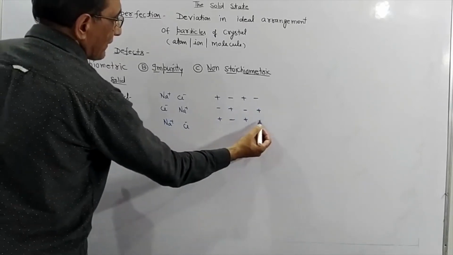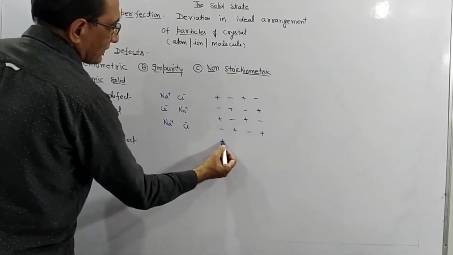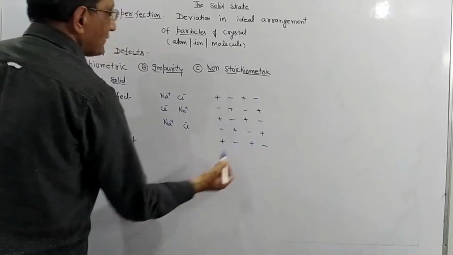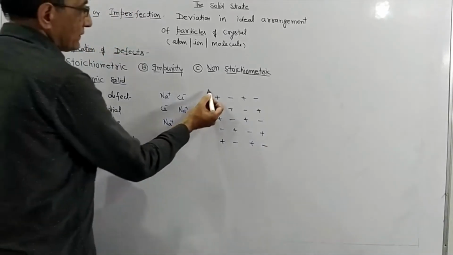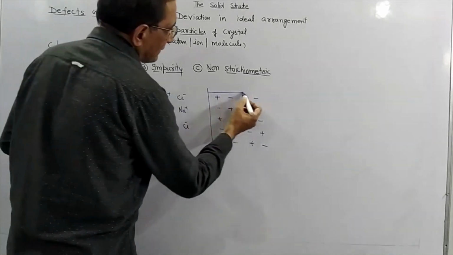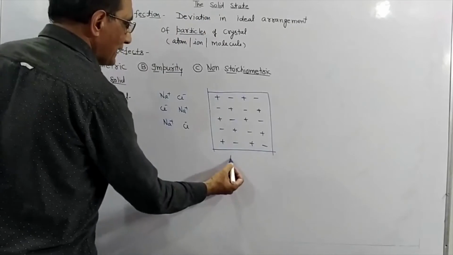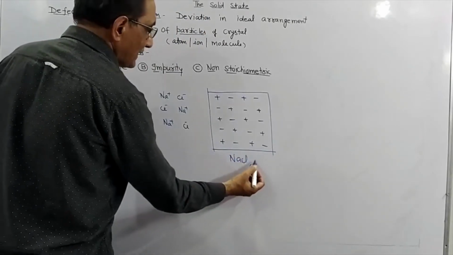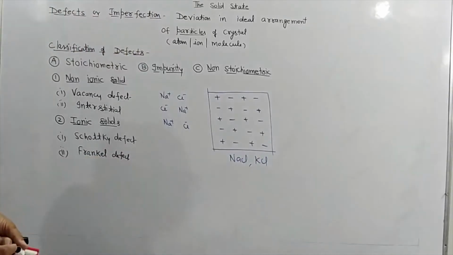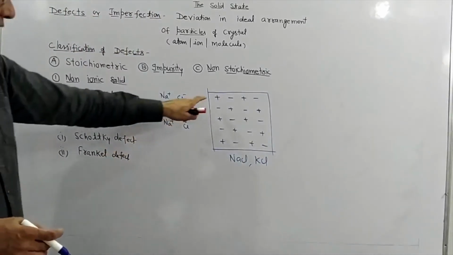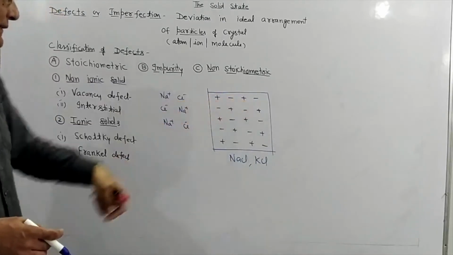You can draw like this too, it takes less time. Now this crystal is an ionic crystal. It can be NaCl, KCl, zinc sulfide, or silver bromide. Now we are putting here ions, cations and anions, like this.